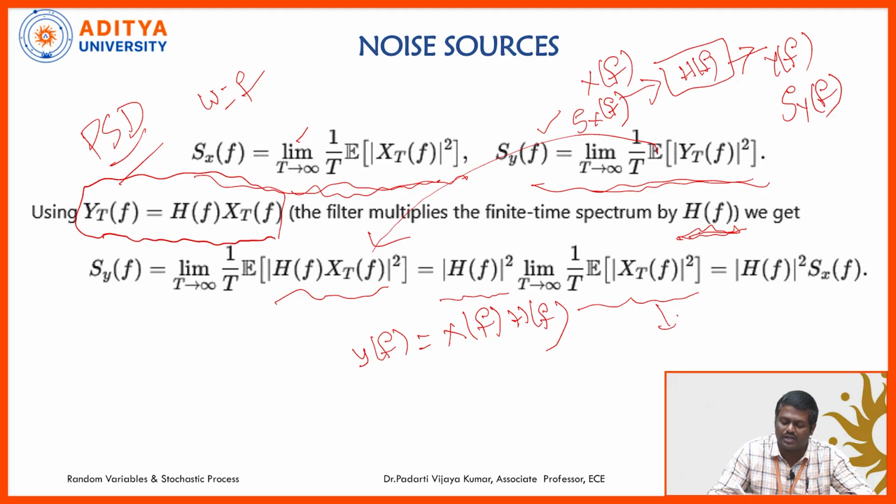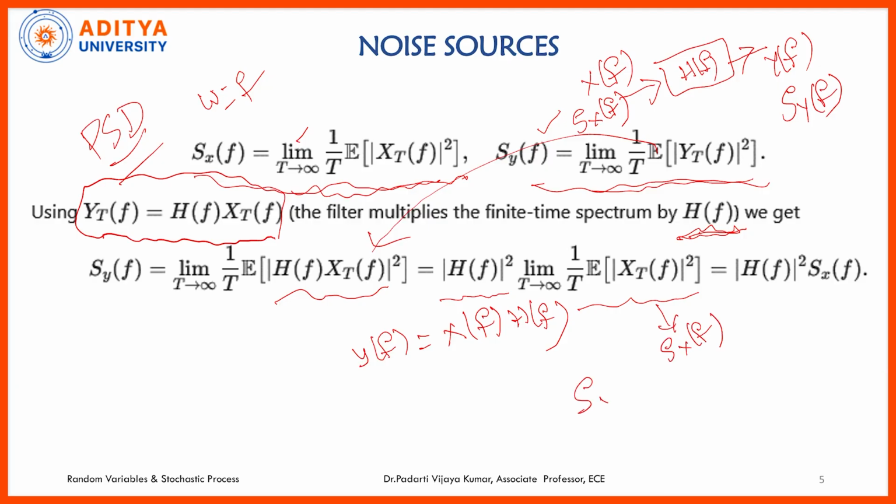So this is mathematically equal to Sxx(f). So the output power spectral density is nothing but the absolute value of the transfer function whole square into the input power spectral density. More specifically, the output noise power spectral density is equal to the magnitude of the transfer function whole square into the input noise power spectral density.